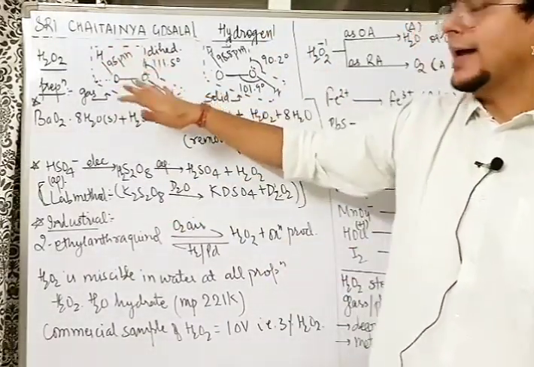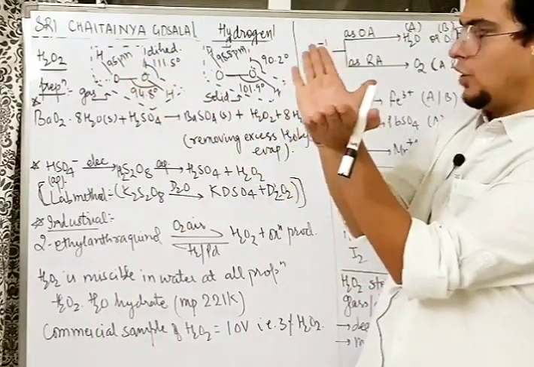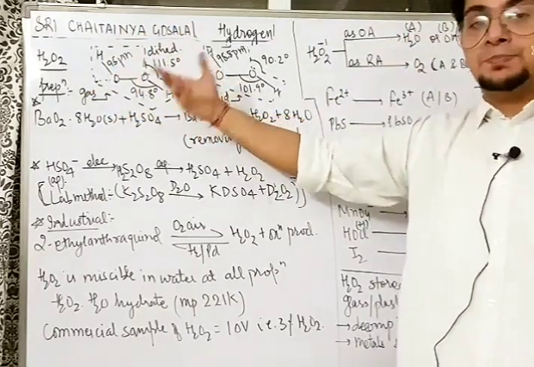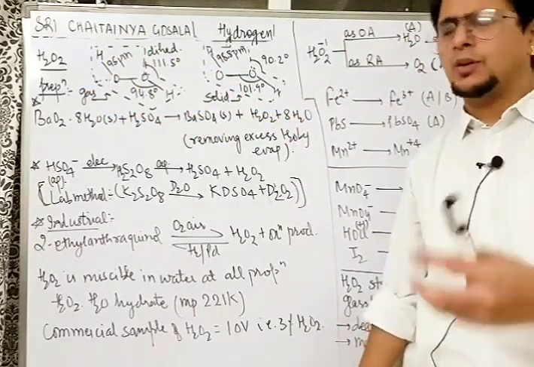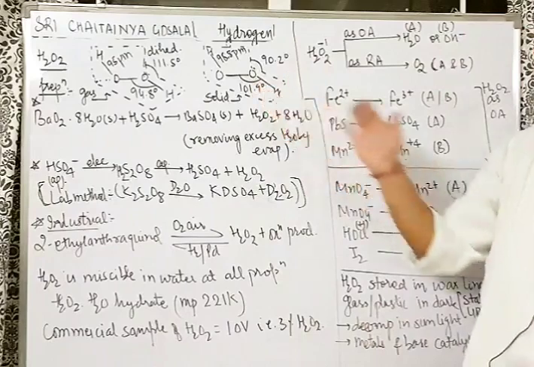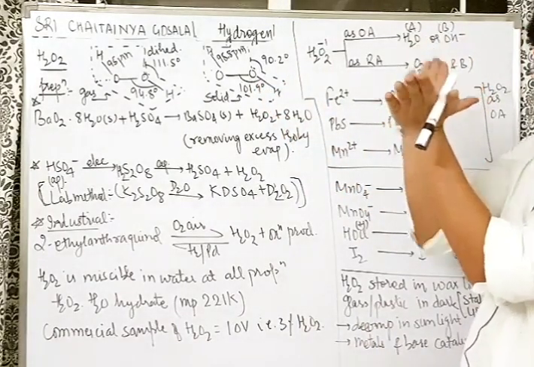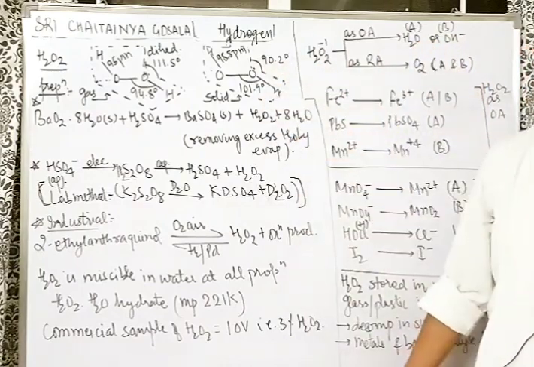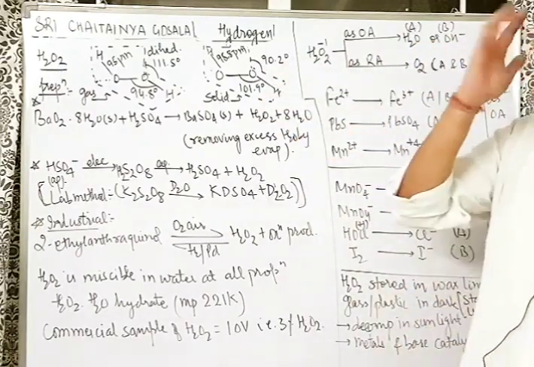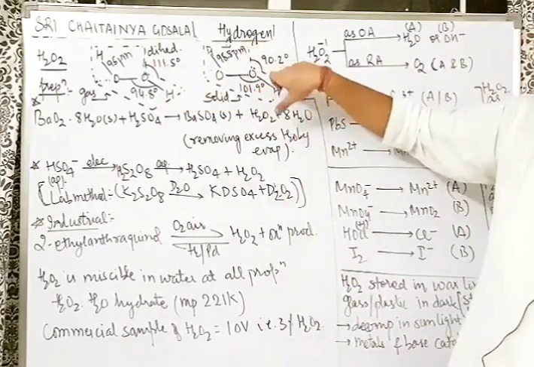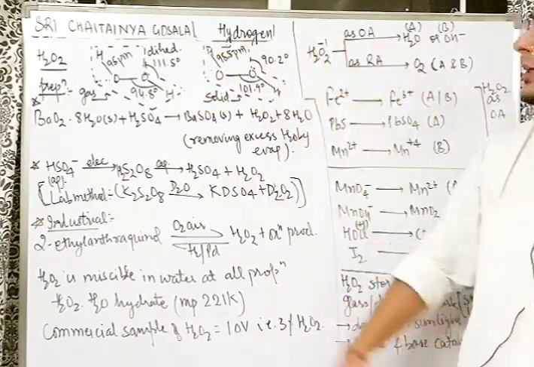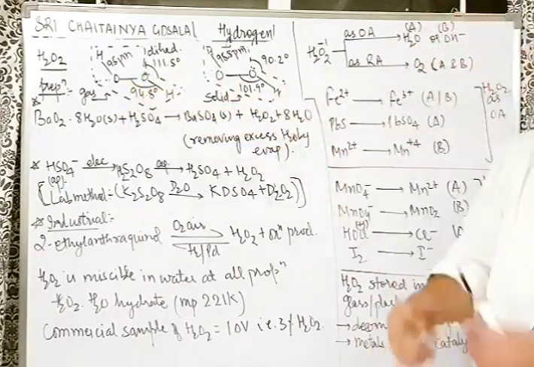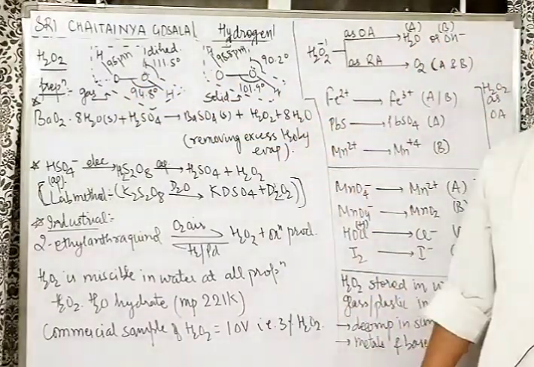This angle is called the dihedral angle. The angle between the two pages of this open book is the dihedral angle. In the gas phase, the dihedral angle is big, that is 111 degrees, around 111.5. In the solid state, it comes closer because of compact packing, and the angle goes to around 90 degrees, about 90.2. Then, because this dihedral angle is decreasing, some angle has to increase. So this OOH angle, which was 94.8, increased to 101.9 degrees.